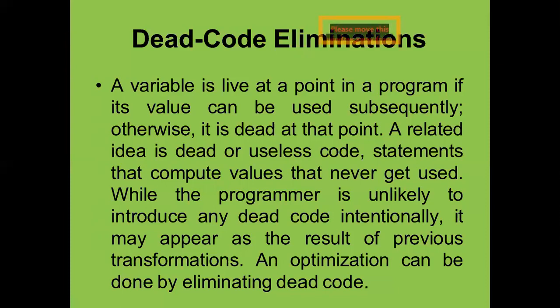So no need to define such a variable, because you are not going to use it throughout your program, within the block or outside the block. This is again one of the optimization techniques. The compiler will eliminate such dead code. That is called dead code elimination, and this will be done by the compiler.